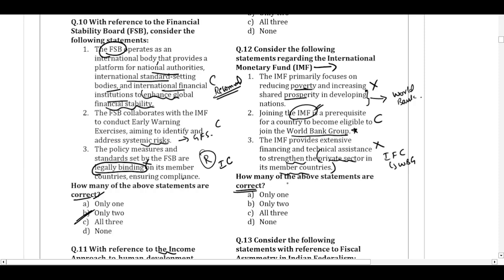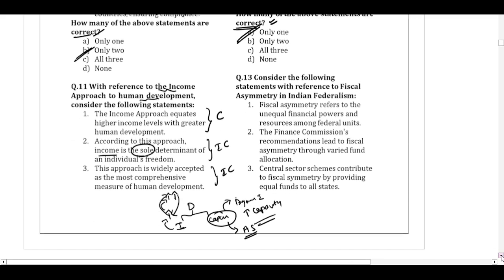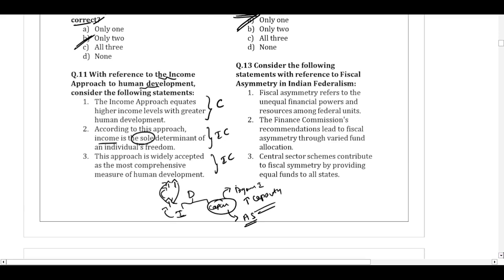How many statements are correct? Only one is correct. So only one. A is the correct answer for question number 12. Question number 13. Consider the following statements with respect to fiscal asymmetry in the Indian federalism.